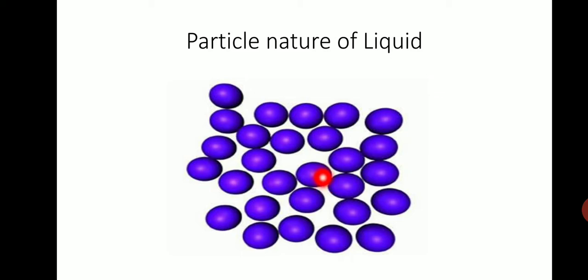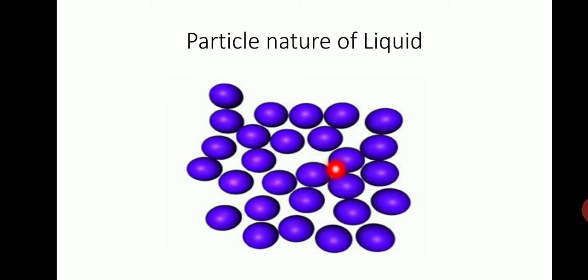Why so? The particles are not so closely packed. Since the particles are not closely packed, they do not have a fixed shape. They take the shape of the container in which they are held, because the particles are not closely packed.